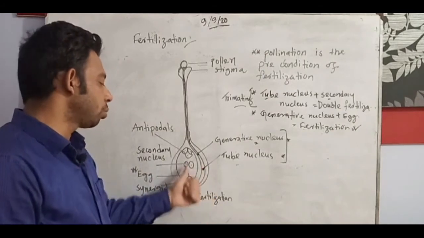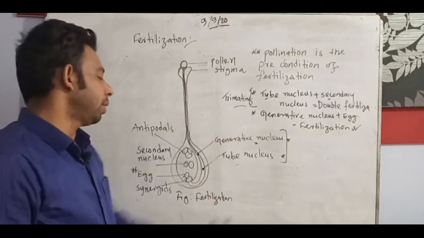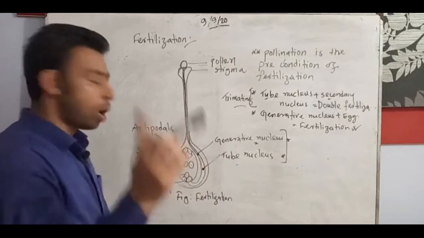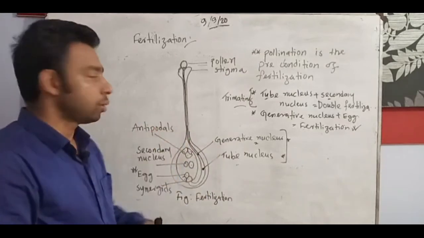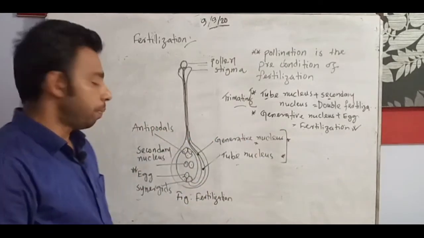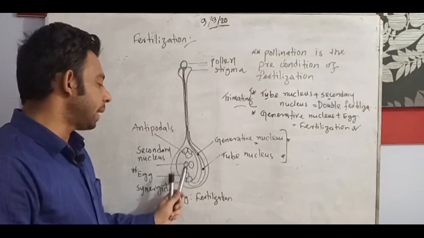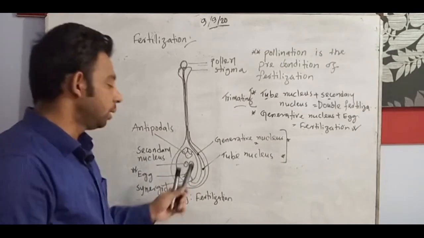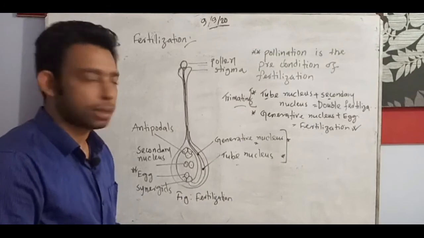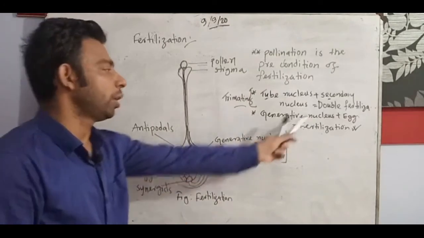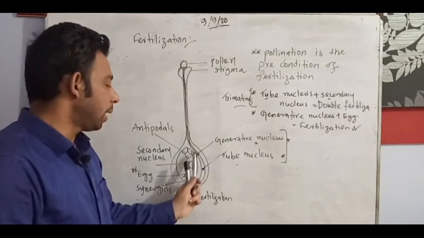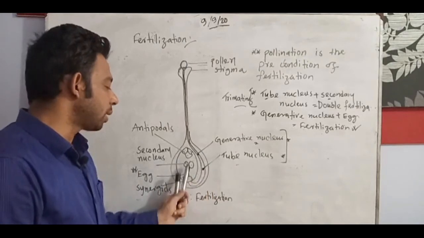The tube nucleus goes through mating with the secondary nucleus. Here, generative nucleus 1, egg nucleus 1. So normally that is fertilization. But here, when another tube nucleus and the secondary nucleus meet together, that time it is called double fertilization. Since one fertilization is done, the generative nucleus fertilization is done, and when the tube nucleus comes towards and mates with